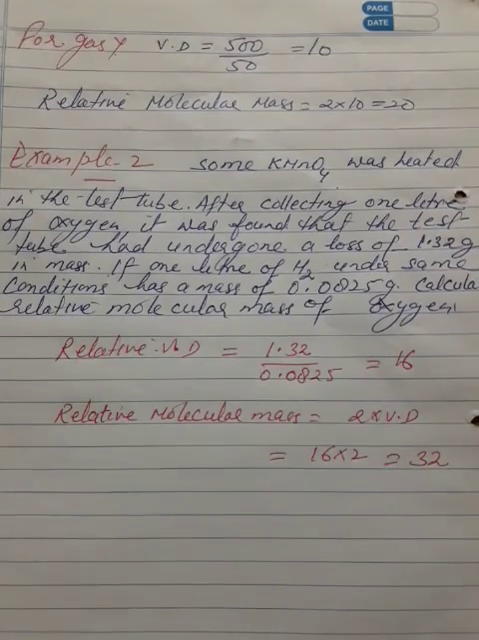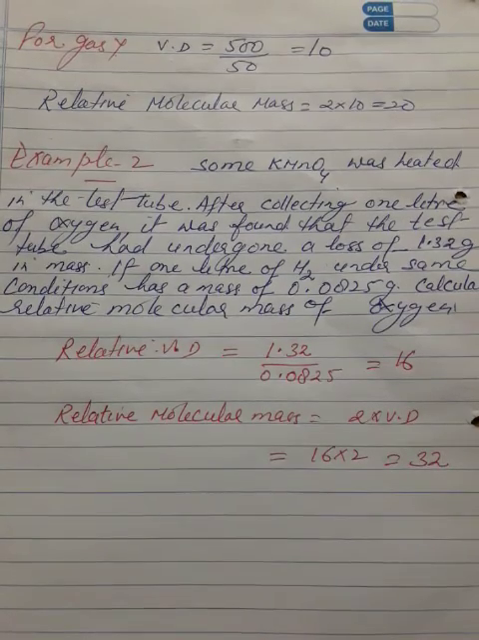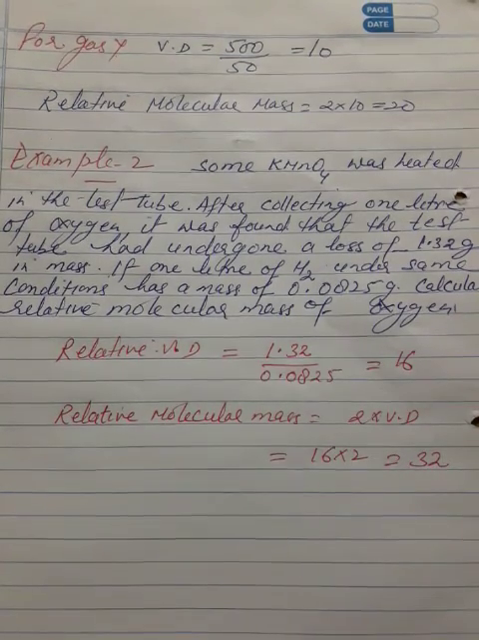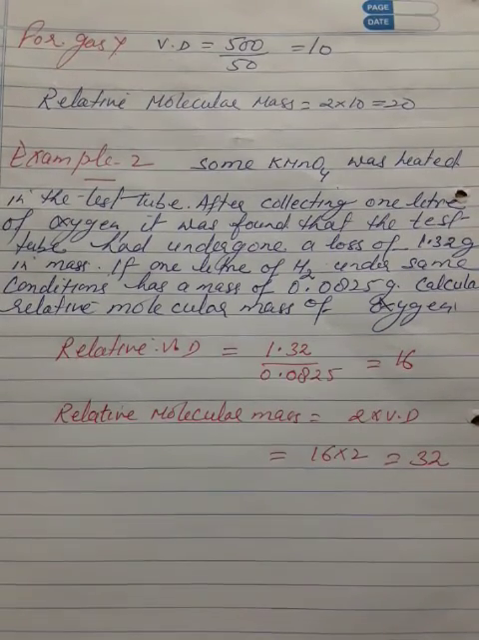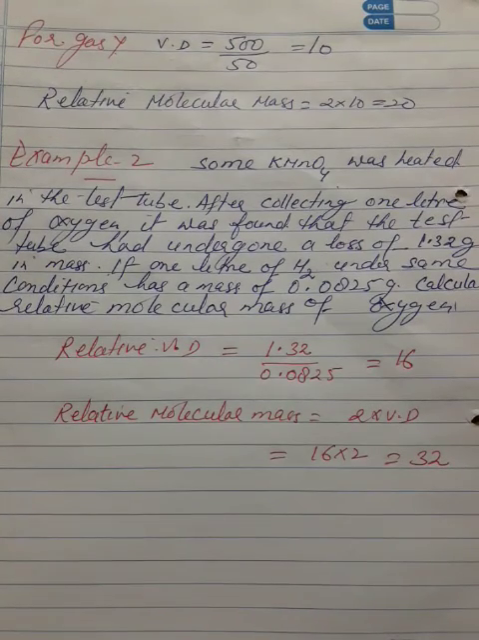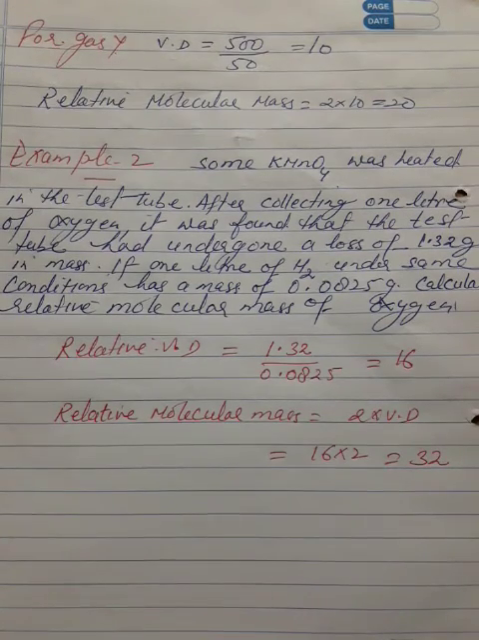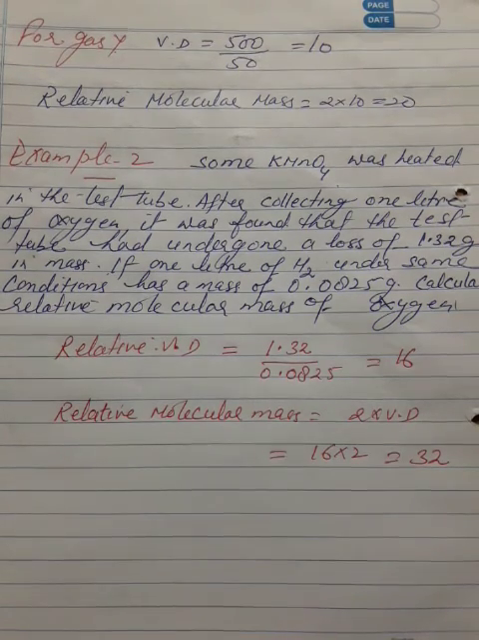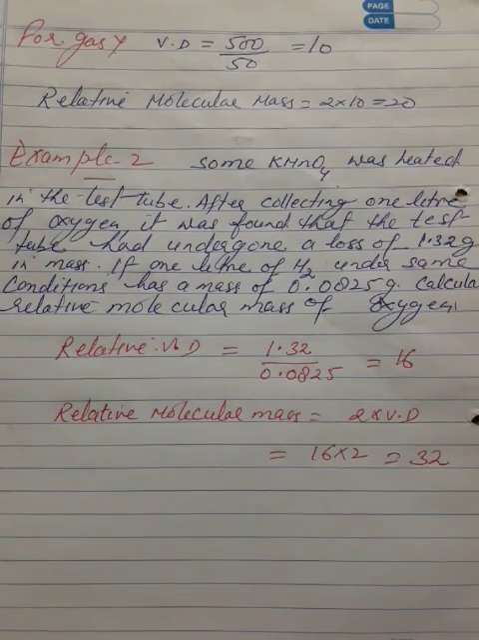So what can we calculate? Vapor density, because vapor density is equal to mass of certain volume of a gas divided by mass of same volume of hydrogen. So here it is given, mass of 1 liter of oxygen is 1.32 and mass of 1 liter of hydrogen is given as 0.0825. So 1.32 divided by 0.0825, we will get 16. So relative molecular mass will be equal to 2 into vapor density. It means 16 into 2 is equal to 32. Okay, that's it.